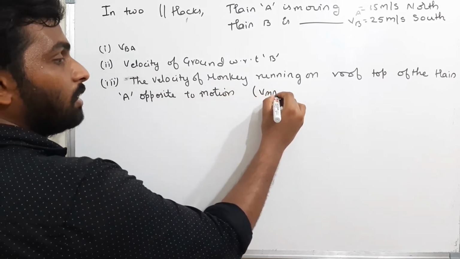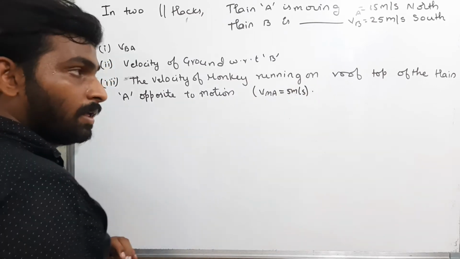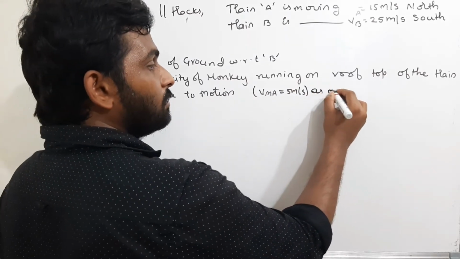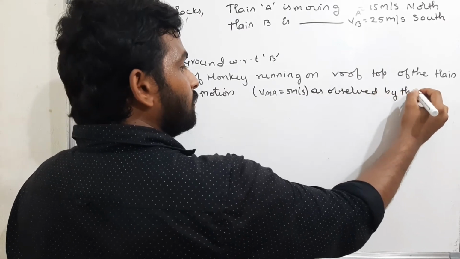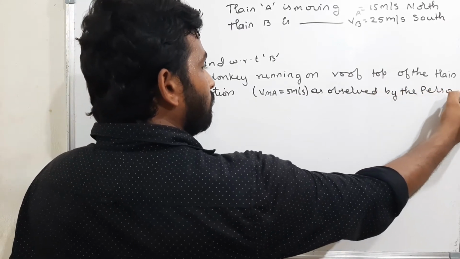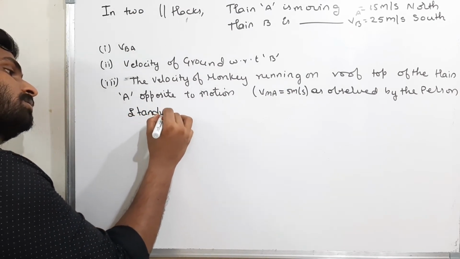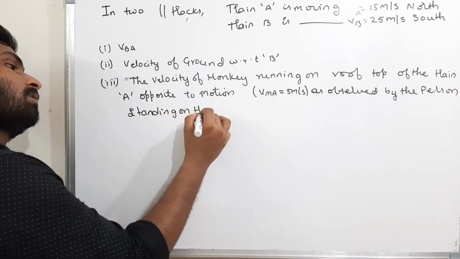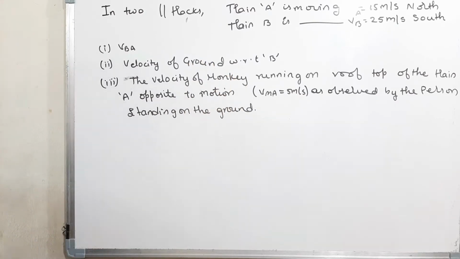Therefore, the velocity of the monkey with respect to train A is 5 meters per second, as observed by the person standing on the ground. Now see, this is the question.